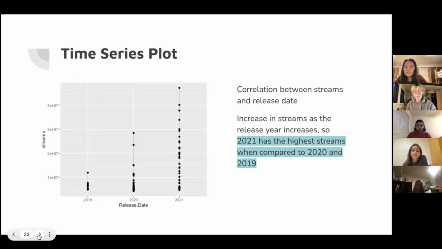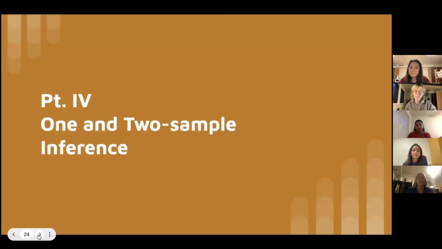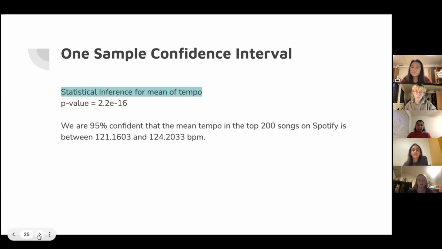And lastly, our time series plot was with release date and streams. According to the data set we used, there is a correlation. We can see that there are more streams as the release year increases. So 2021 has the highest streams when compared to 2020 and 2019. And then we did 1 and 2 sample inferences.